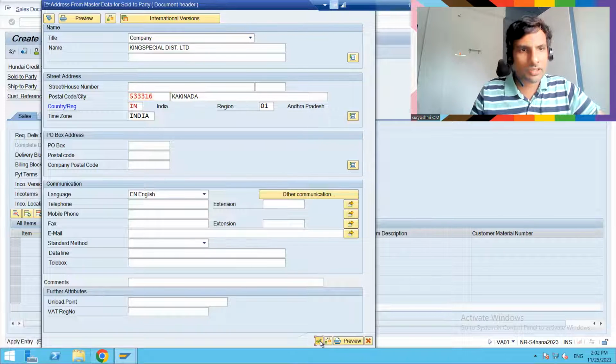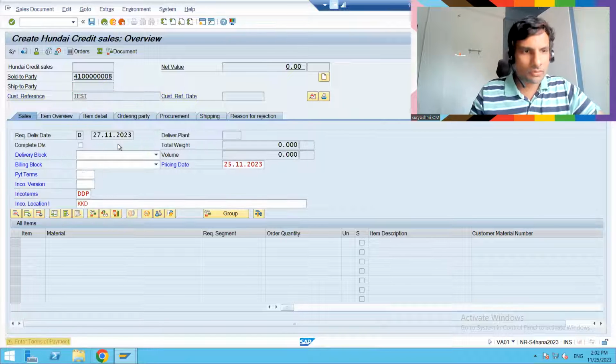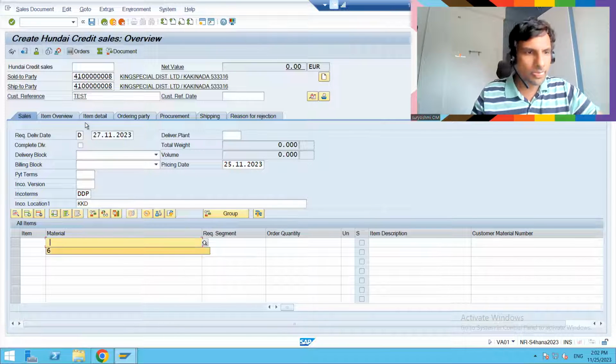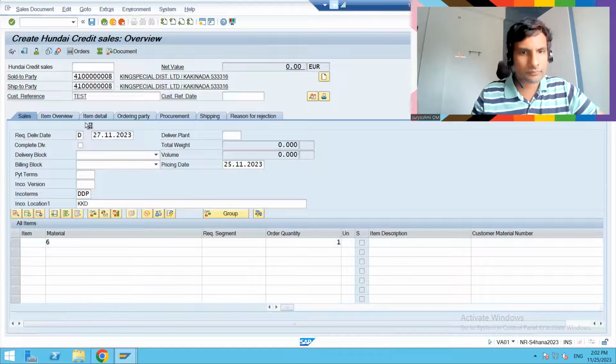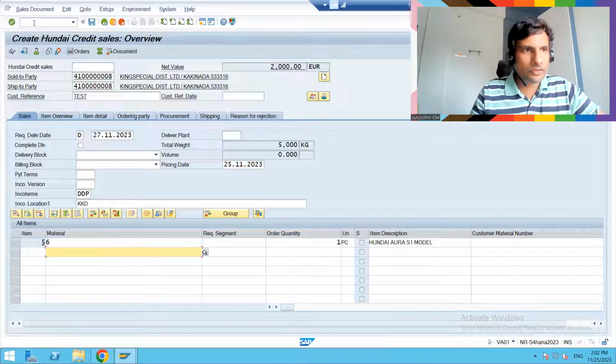I'm just changing instead of entering the complete address. One change it allows. Okay. This is how you can create it. Let's go back.